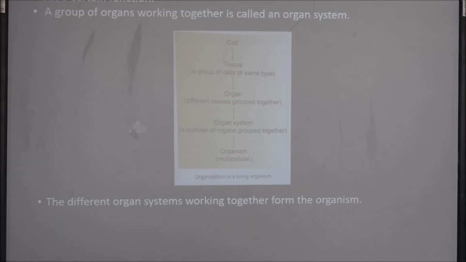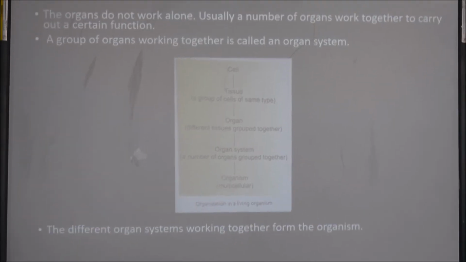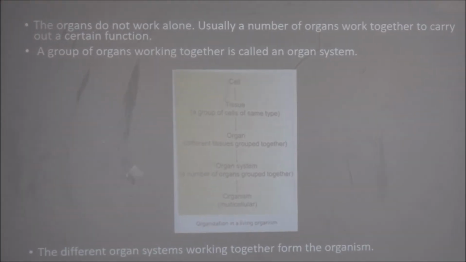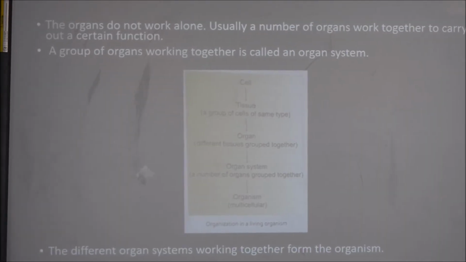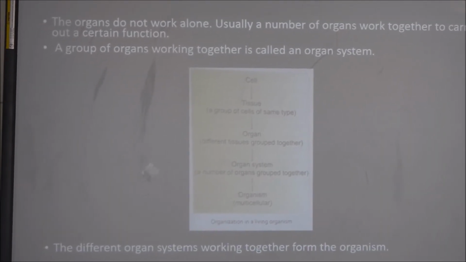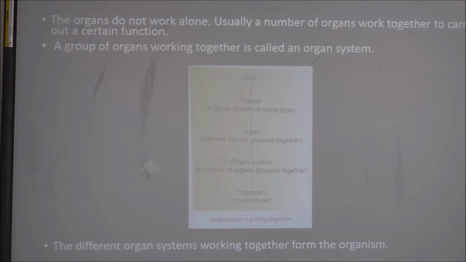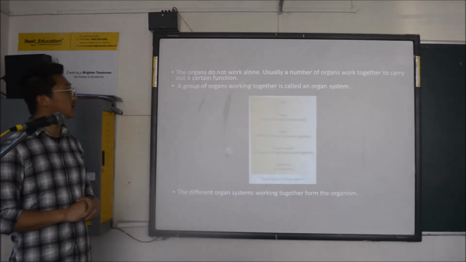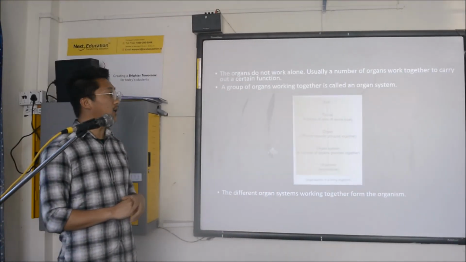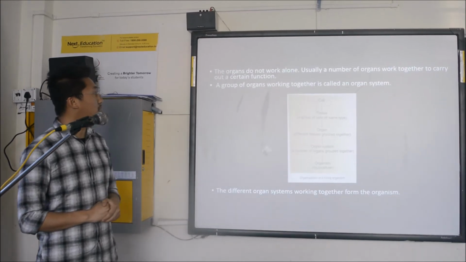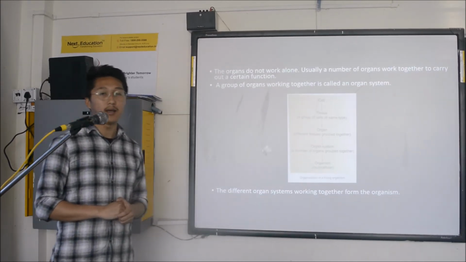Okay, so organs do not work alone. Usually, a number of organs work together to carry out a certain function. A group of organs working together is called an organ system.